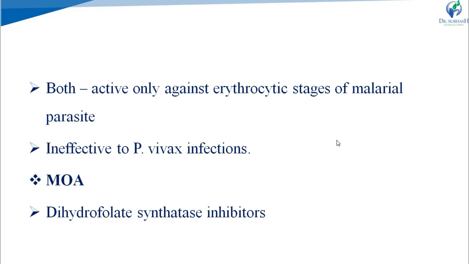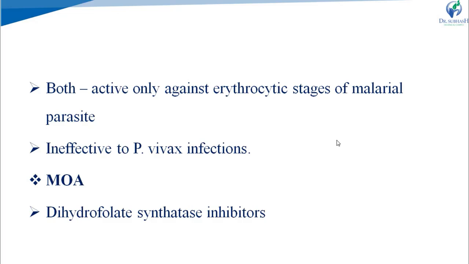Any Plasmodium present in the erythrocyte can be inhibited by both sulfonamide and sulfone. But they are ineffective against the infective stages of the Plasmodium. Mechanism of action: it again inhibits the synthesis of tetrahydrofolic acid, as we saw in the mechanism of pyrimethamine and trimethoprim.